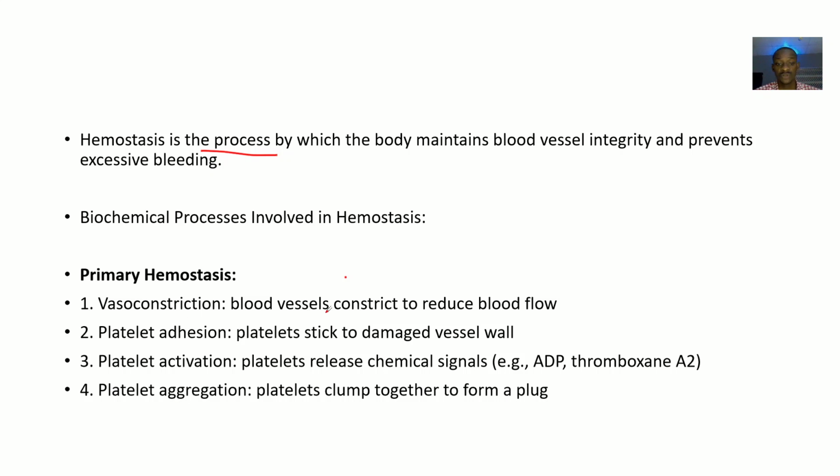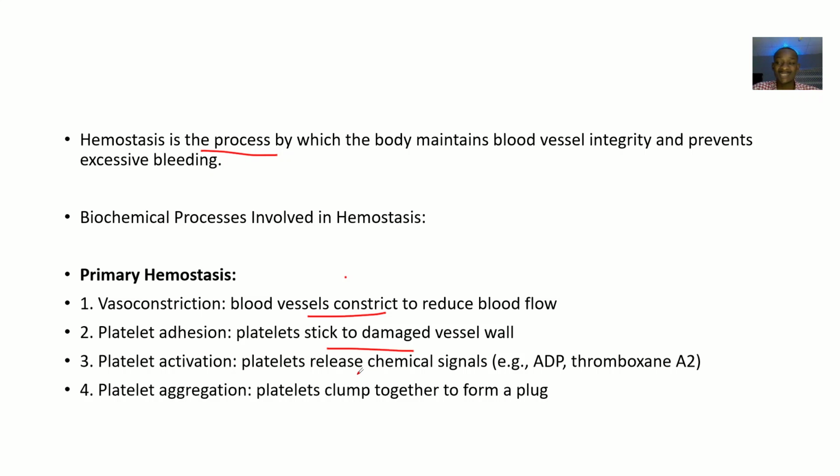In vasoconstriction, first of all, there's a problem, and the blood vessel isolates itself. It's just like working with your group of friends and all of a sudden they start behaving abnormally. You just withdraw yourself because this is not how your parents trained you. Then platelet adhesion is when the platelets stick to the damaged vessel.